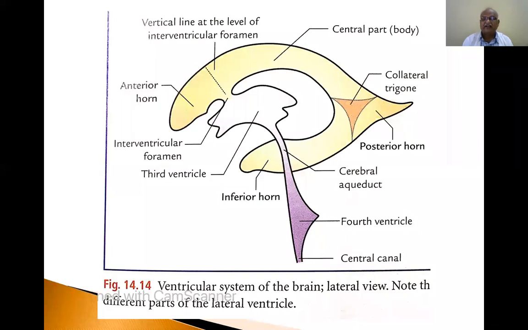So this is the diagram. You have to teach it. It's a very easy diagram. It's a line diagram. You can cover the lateral ventricle diagram, third ventricle diagram, and fourth ventricle diagram. It is a beautiful diagram that can be easily practiced by you. So if any question on the ventricular system is given, you can write.